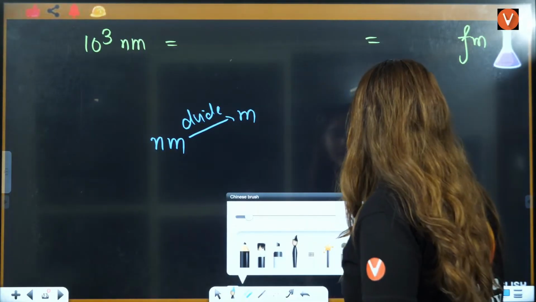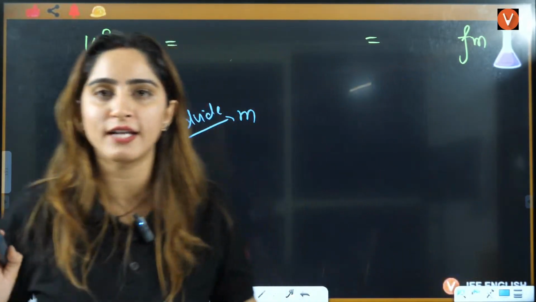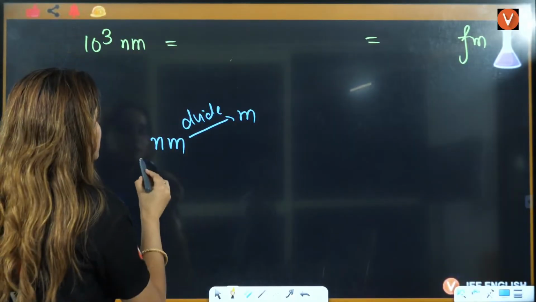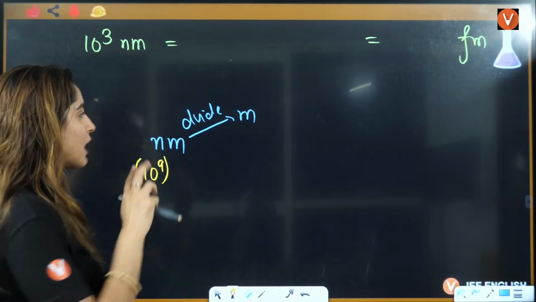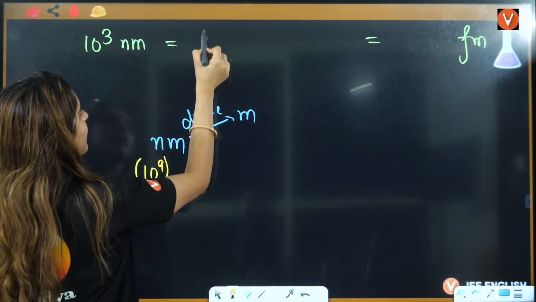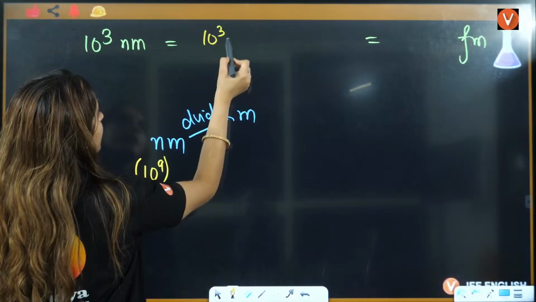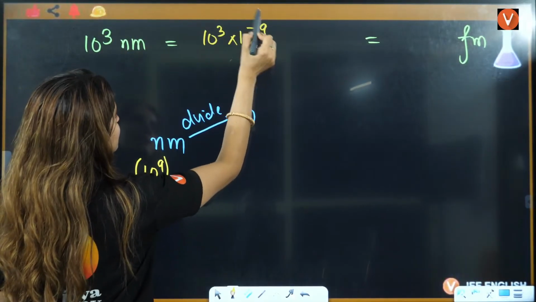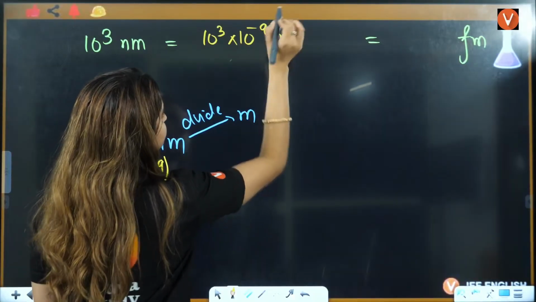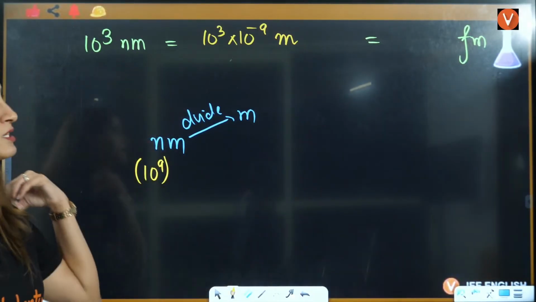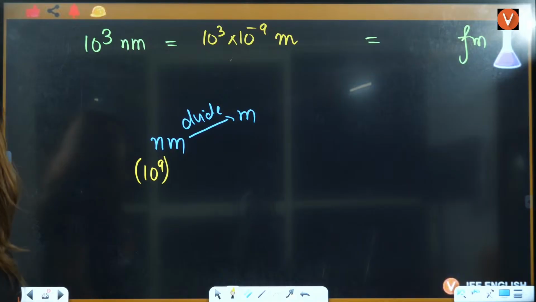And nano means, have you heard about that car that was there when I was young? It was very famous, right? Nano is 10 raised to power 9. So that means you have to divide it with 10 raised to power 9. So it is 10 raised to power 3 multiplied by 10 raised to power minus 9, because on division it will be minus 9. This is your meter, right? This is your meter. Got it?